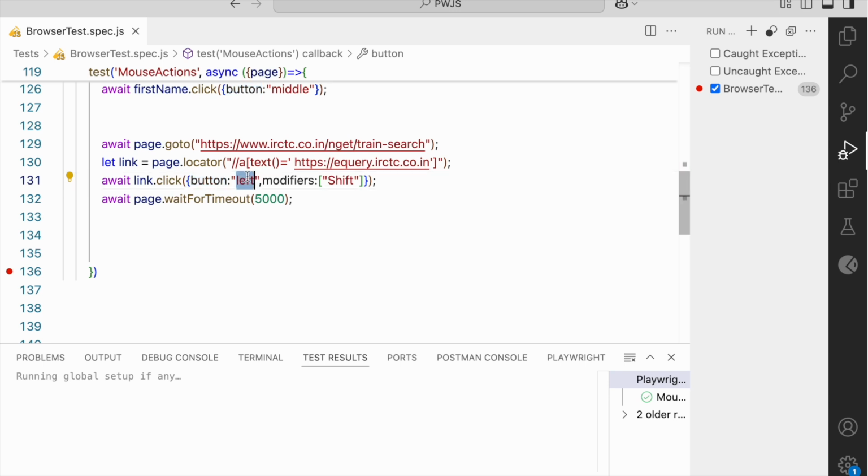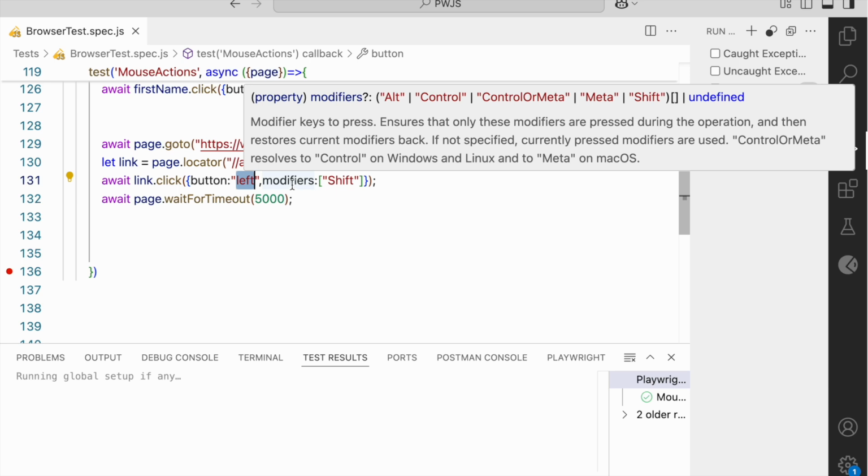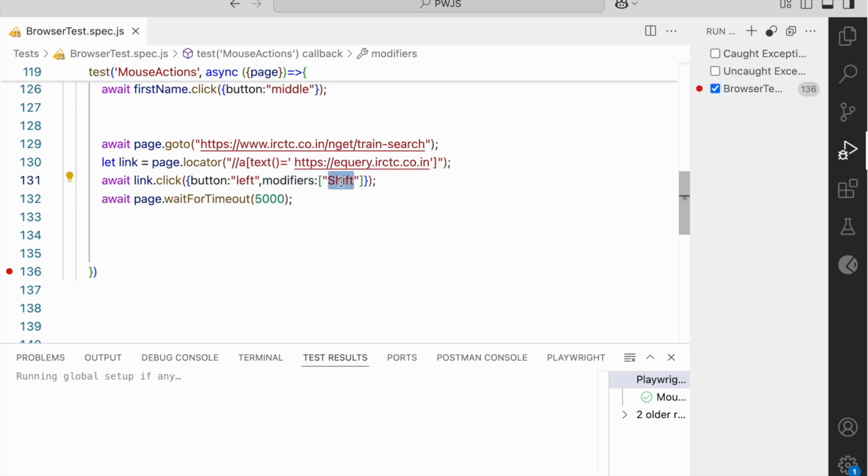It will click the left button of the mouse, and simultaneously it will also press the Shift key of the keyboard. This is how we can perform right click, left click or middle click of the mouse, and simultaneously we can use different keys of the keyboard while performing a click operation.